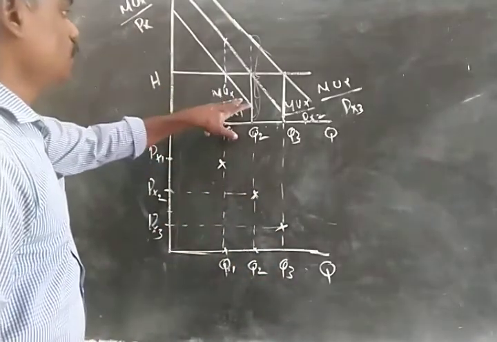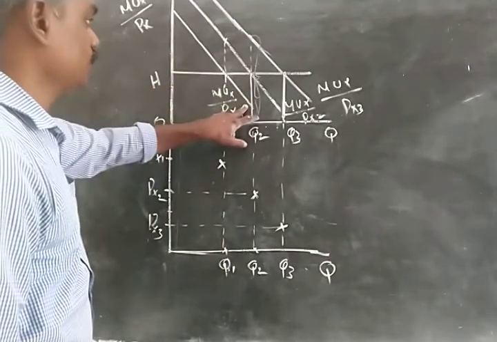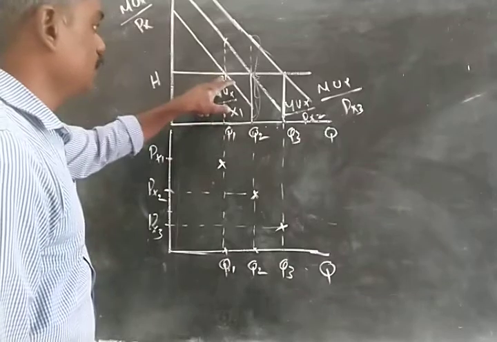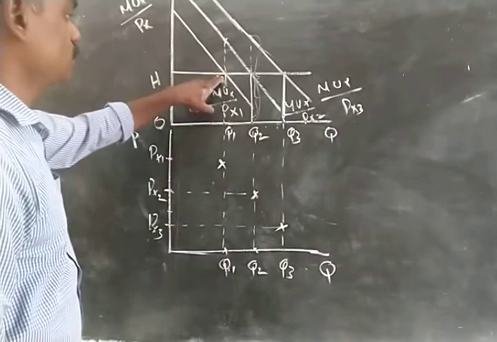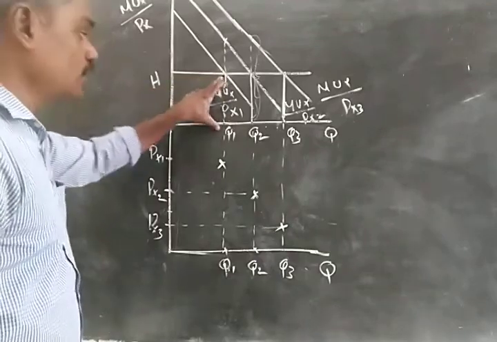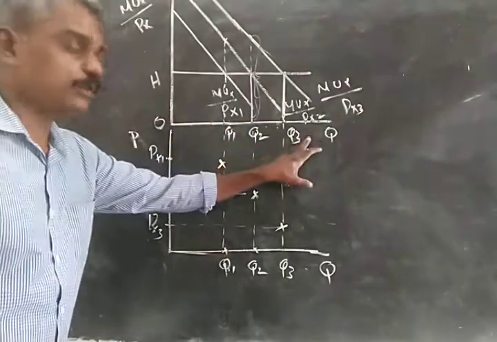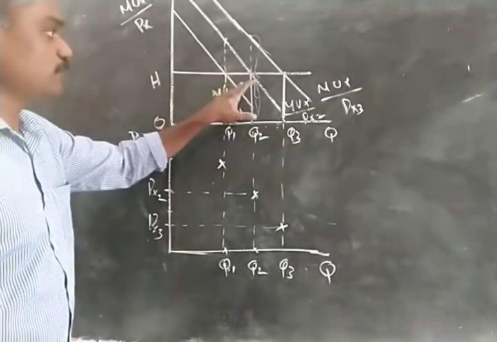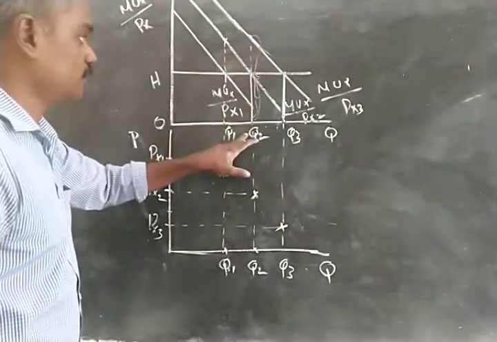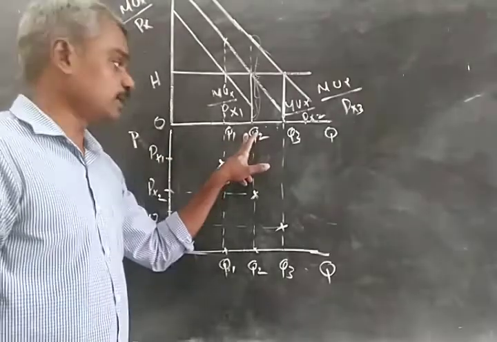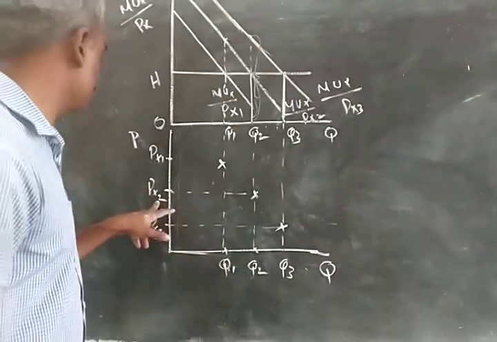Initially, the marginal utility by price curve was represented by MUX by PX1, and equilibrium between MUX by PX1 and the marginal utility of money expenditure took place when the consumer was consuming Q1 of X. When the price of commodity X fell to PX2, the MUX by PX curve shifted outwards to MUX by PX2. A new equilibrium is established when the consumer is consuming Q2 quantities at PX2 price. We mark a point here.